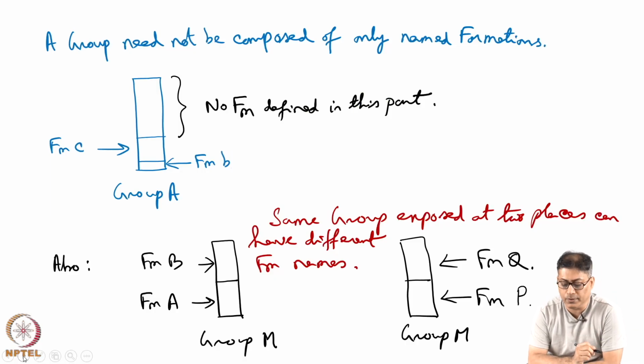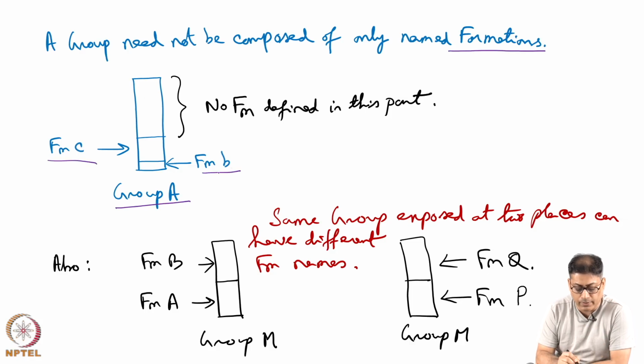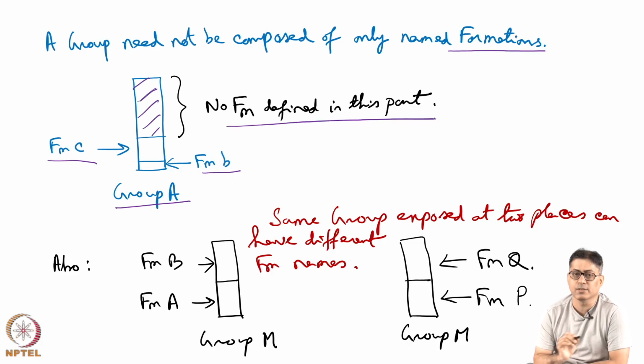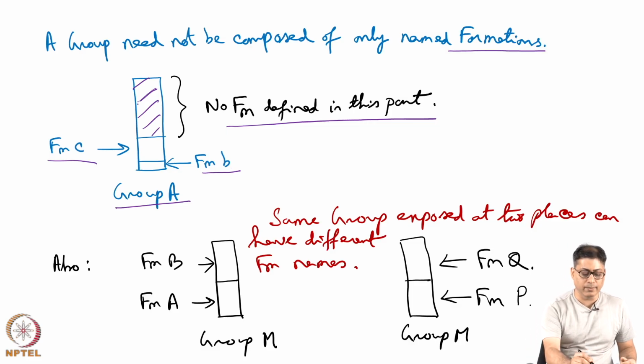A group need not be composed of only named formations. What does it mean? Suppose we are defining group A in terms of a lithostratigraphic column. Here formation B and formation C have been defined, and look at the top portion. Here no formation is defined, and this is possible. And again in future, depending on new exposure availability, depending on the road cut sections, highway construction, we might define formations, and then we might be able to define formation D, E, F.